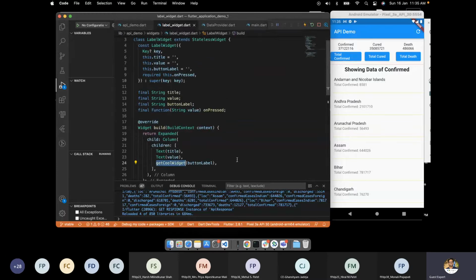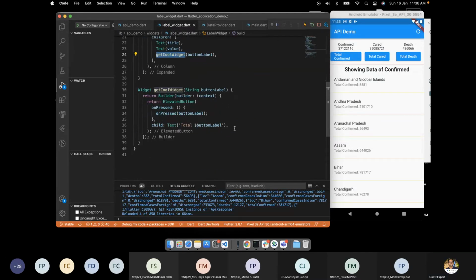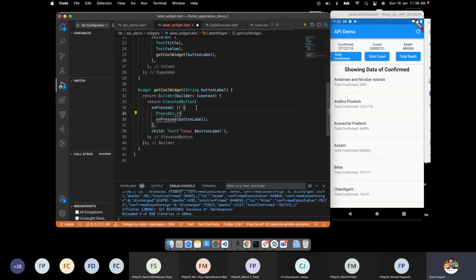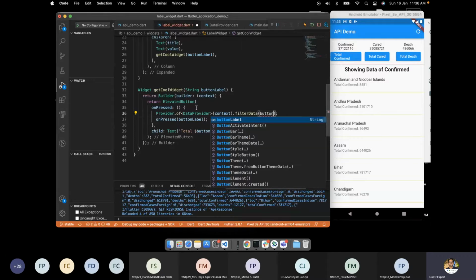We have this get cool widget. And on press of this, we are doing this, but now we have Provider dot of context, because we haven't passed the data provider here, and here we will have filterData. In filterData, we'll pass the button label.